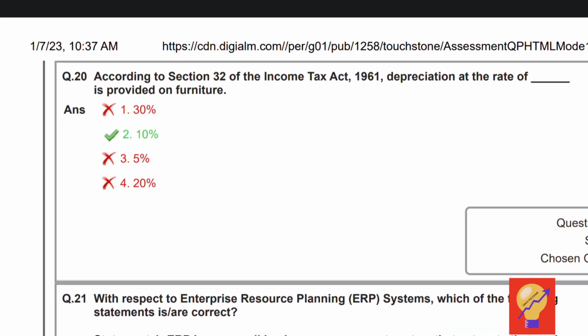Question number 20. According to section 32 of the Income Tax Act 1961, depreciation at the rate of dash is provided on furniture. 10%, because depreciation on furniture as per the Income Tax Act is 10%.